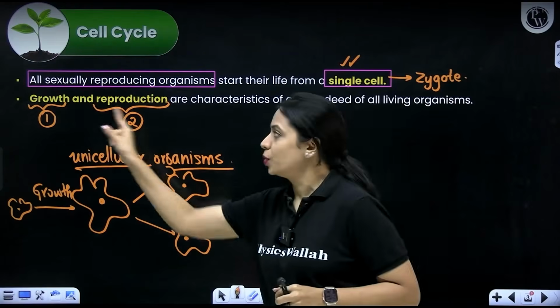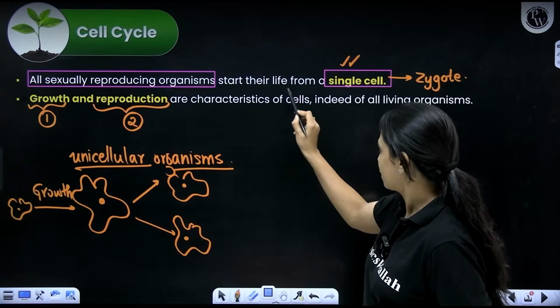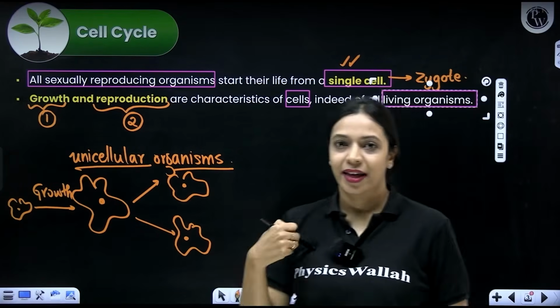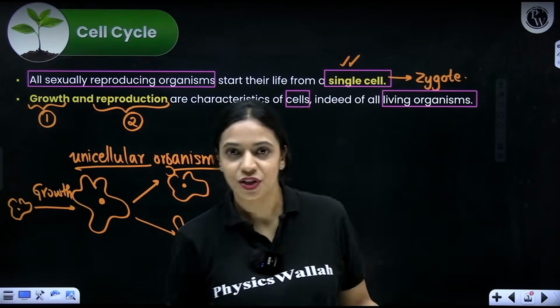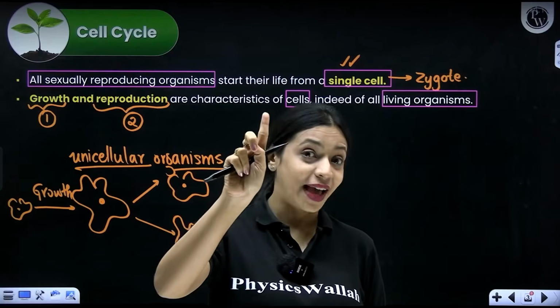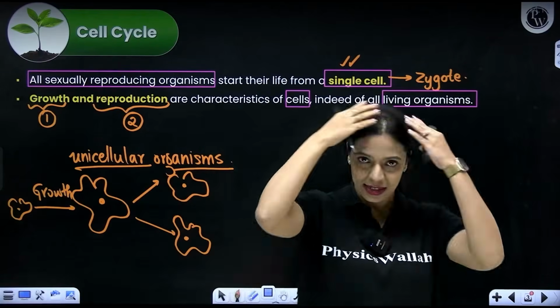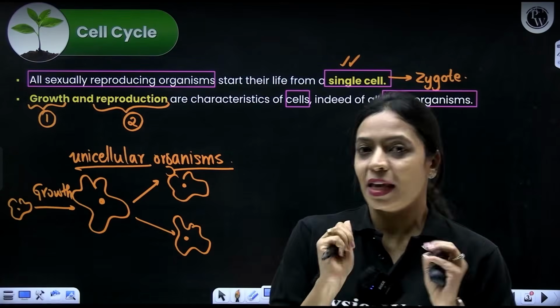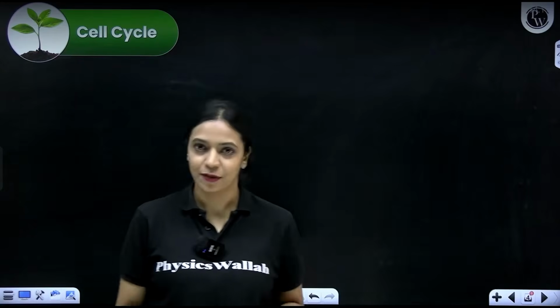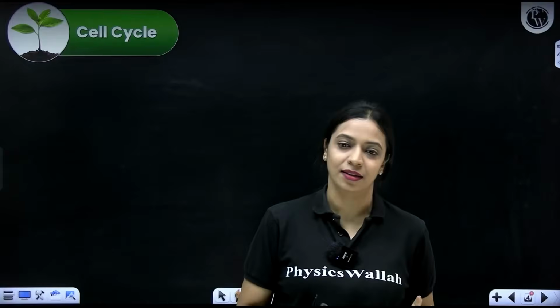Now I told you about these two characteristics of cells. The same characteristics living organisms also have. Even in living organisms, unicellular or multicellular, you most usually see growth and you also see living organisms reproducing. So growth and reproduction are characteristics of our individual cells as well as entire living organisms. Keep that in mind. Now this chapter is called cell cycle and cell division. Of course, in your lower grades, you would have learnt about cell division, the different types, mitosis, meiosis, but you may not have necessarily heard about the term cell cycle. What do we mean by cell cycle? You all know what a life cycle is.